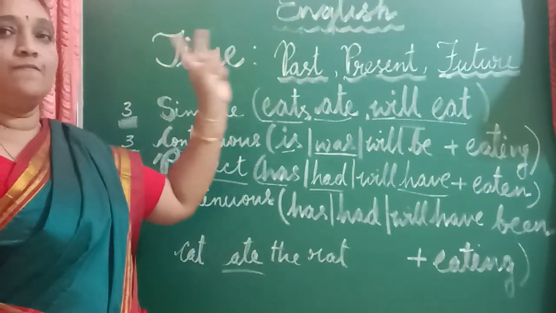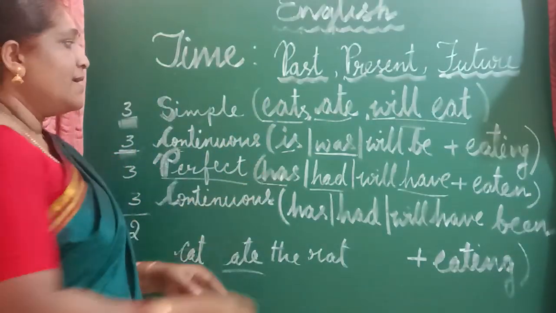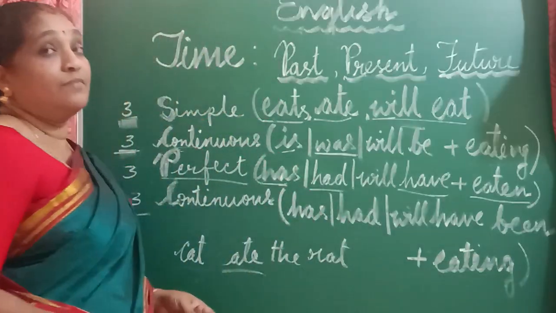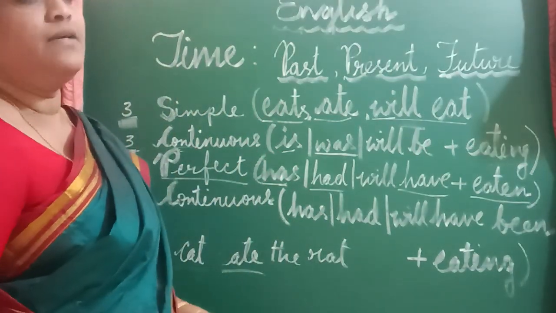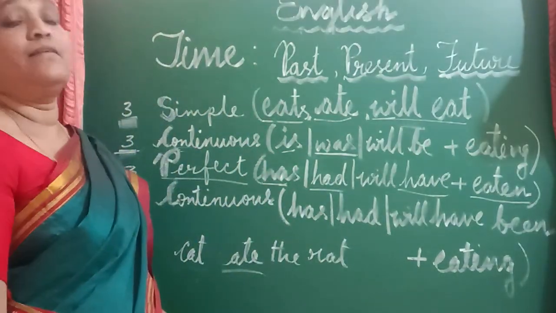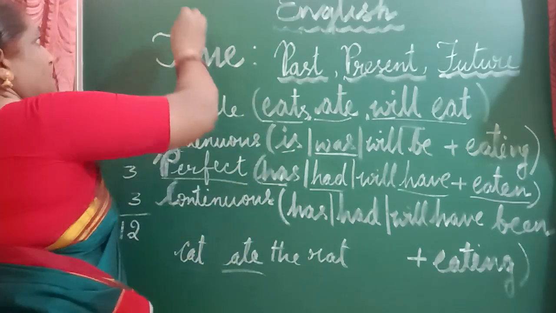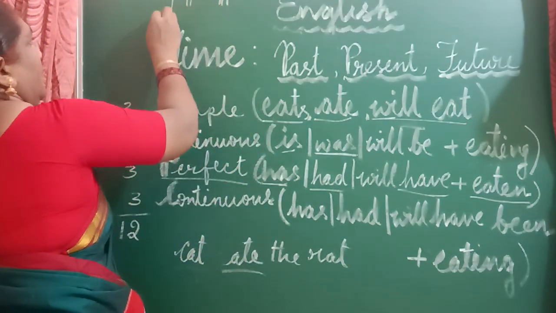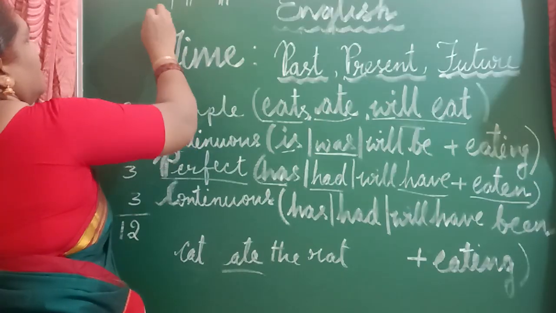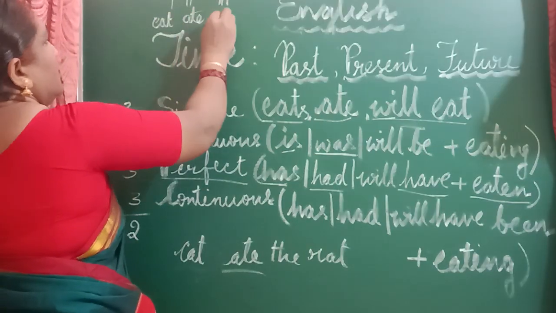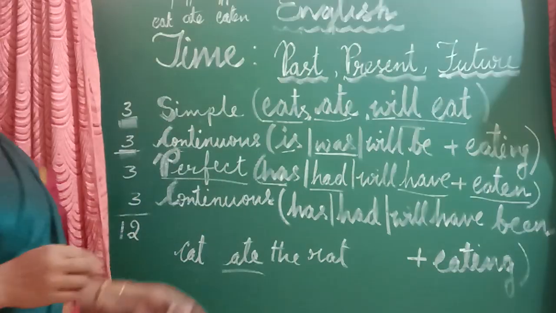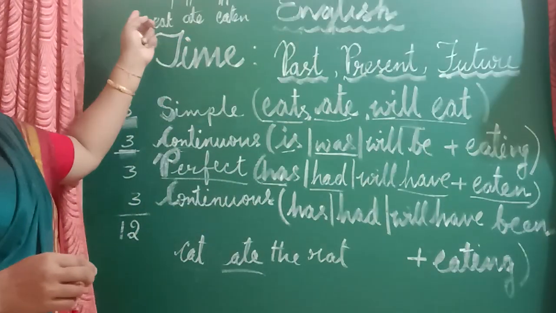Now we'll come to the subject. Cat has eaten. Eaten. Remember, the verbs are to be learned in three forms. First form, second form and third form. Eat, ate, eaten. Okay, these are the patterns to be learnt.